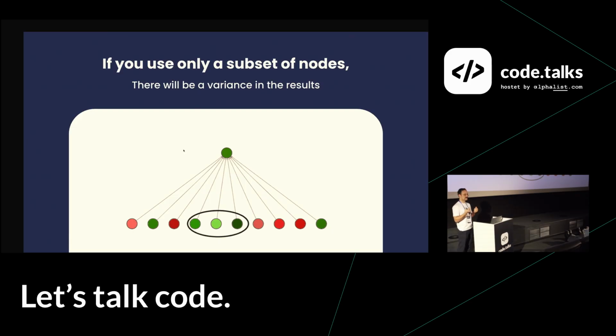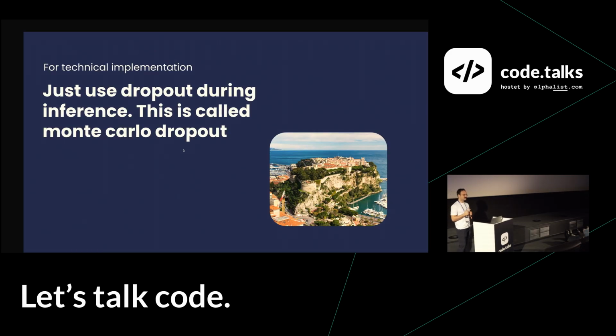Dropout is known, but mostly in training. When we want to train and we don't want the model to overfit, this is a well-known technique: adding some dropout layers between each of our layers to help the model train better. But this time we are adding it during inference time, not just training. So even in production, even when we want to get the final results, we still keep the dropouts active. And this is what we call Monte Carlo dropout.